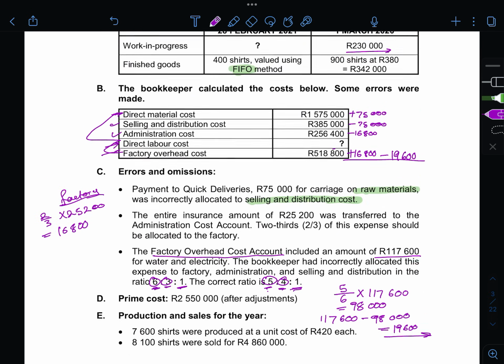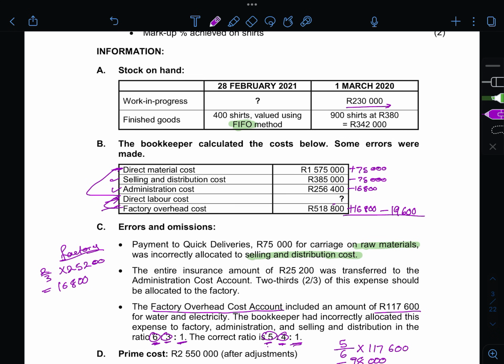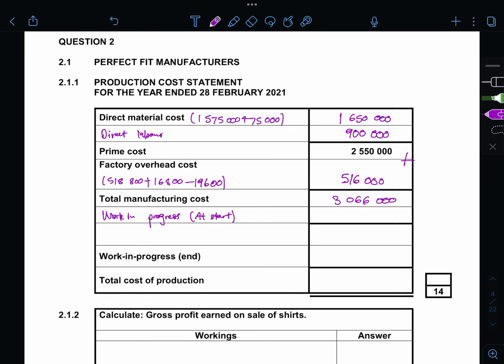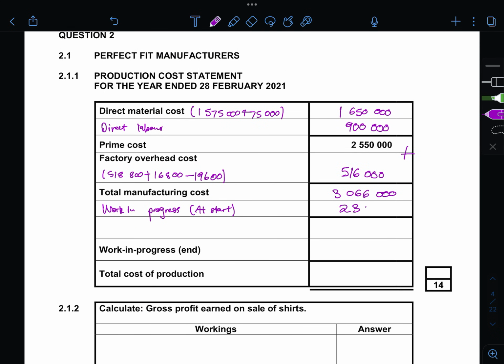When you started, you had a work in progress of 230,000, and then here it's just an amount that doesn't have any heading, whereby you add these two amounts, right? So adding these, you simply get 6 plus 3, that's 9, 6, and then 1, 2, 3, right?